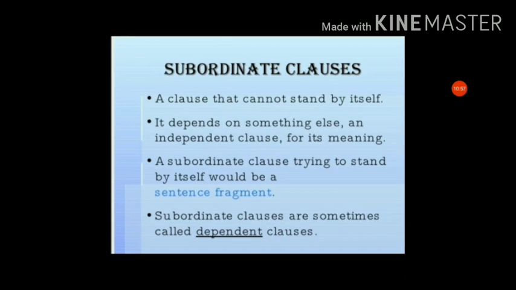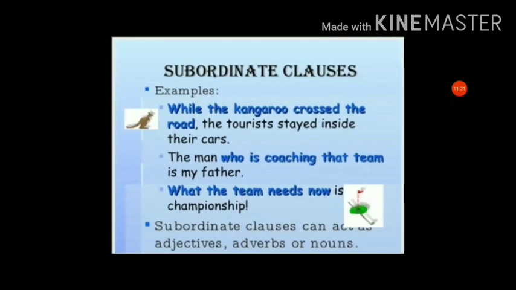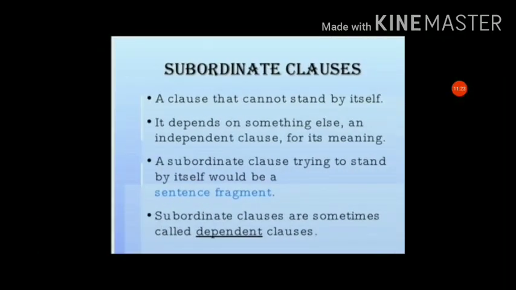A subordinate clause trying to stand by itself would be a sentence fragment. Whenever we get a subject-verb combination that doesn't give a complete sense because of an added conjunction, it becomes a dependent clause. So subordinate clause and dependent clause are the same.